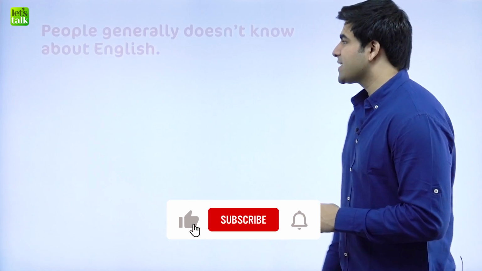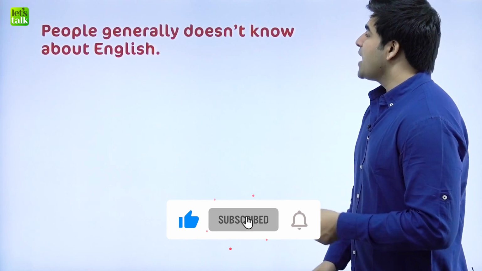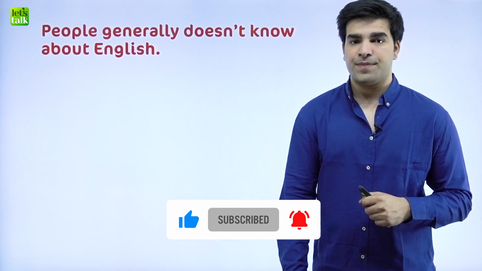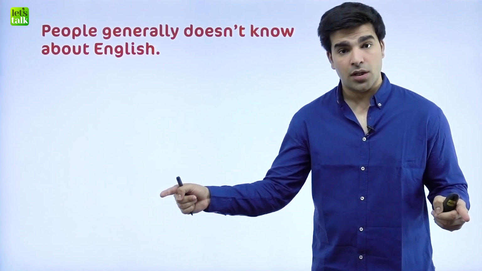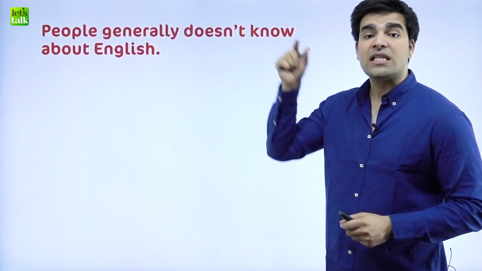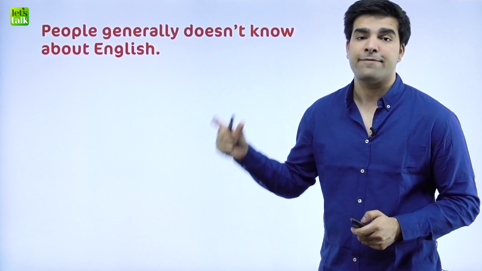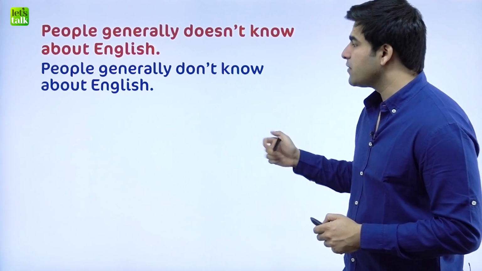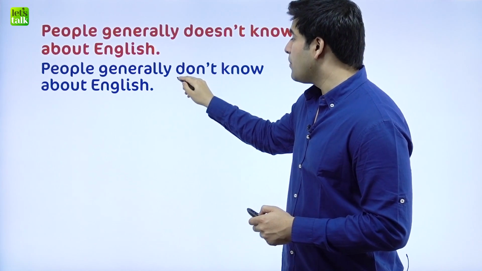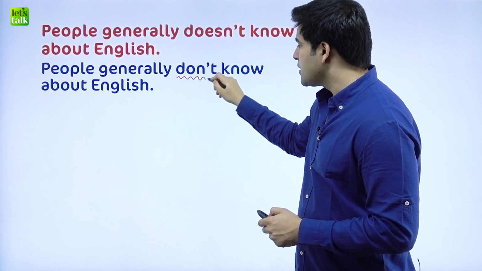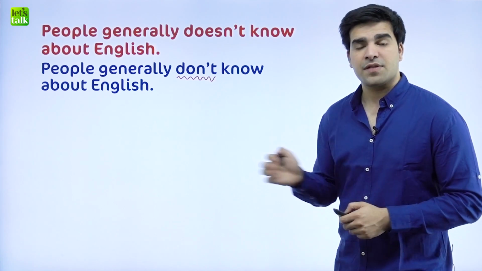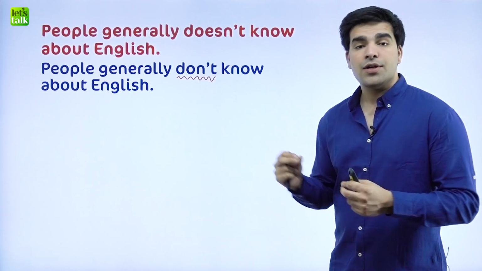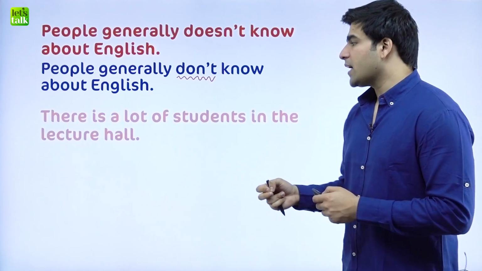Let's quickly move to the next one. People generally doesn't know about English. People is plural and doesn't here is a singular auxiliary verb. So it changes to people generally don't know about English. Yeah? It was a case of singular and plural. We've been discussing don't and doesn't for a little while every now and then.